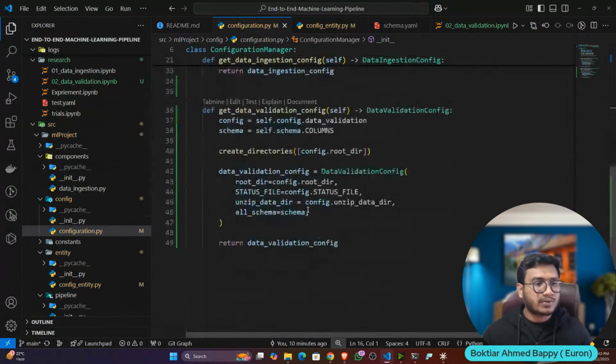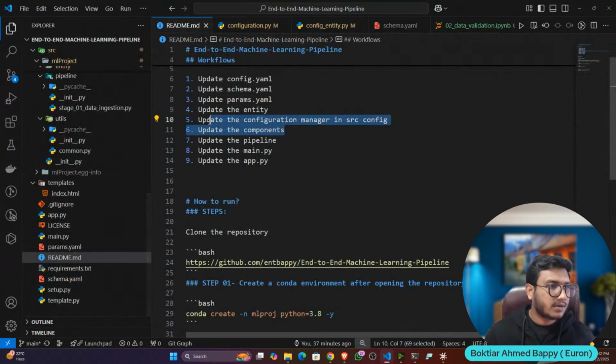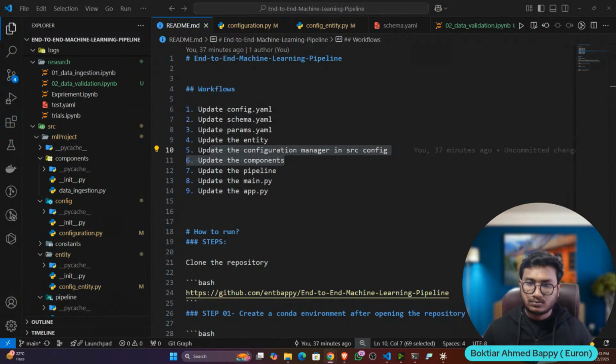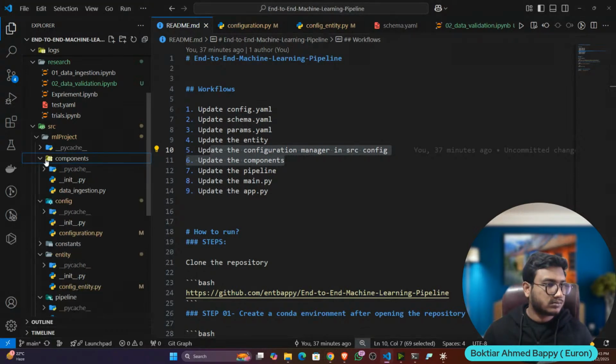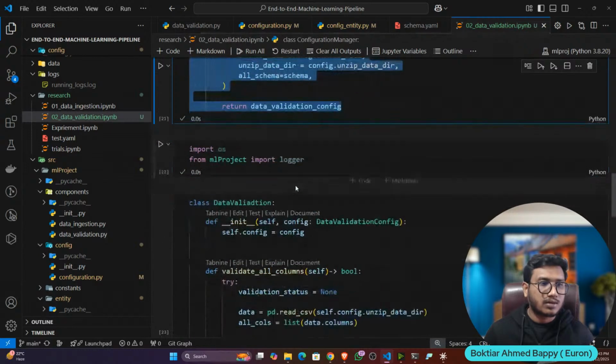Now next thing I'll do it for my component. So let's open the component folder. Let's create another file, data_validation.py, and from here I'll copy all of the code.